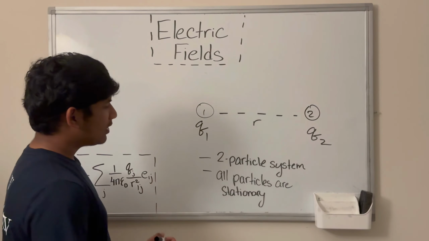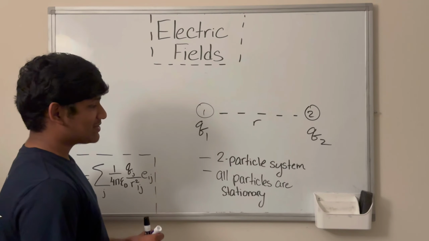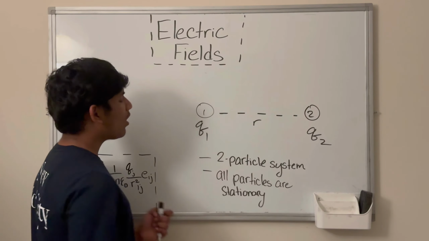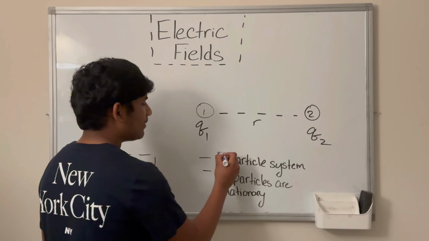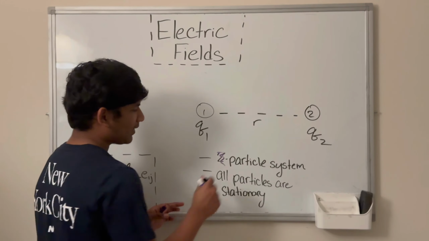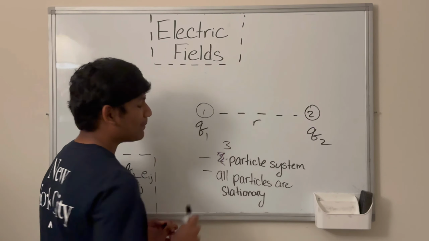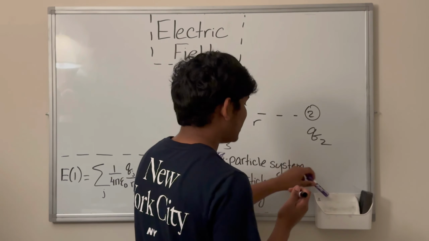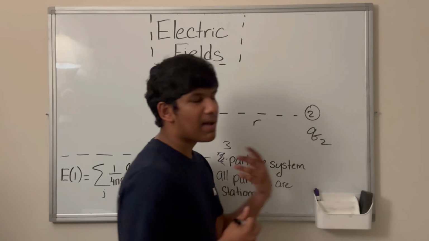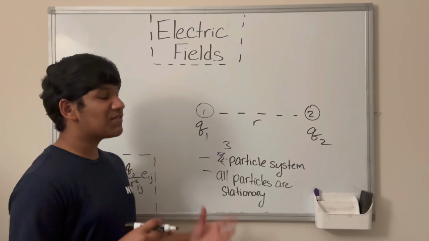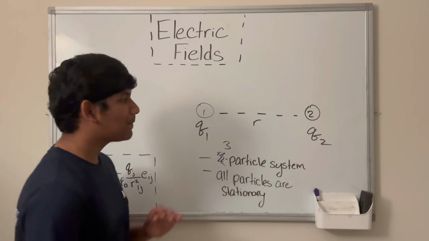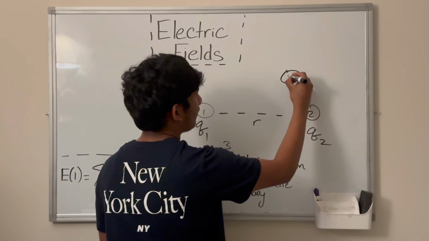Okay, so let's alter one of these conditions. So let's keep this condition in place, that all particles are stationary. But let's remove this 2, and let's consider a 3-particle system. Now the question is, can we do that? Can we use the existing mathematics, the existing observations, the existing discoveries that we have to describe a 3-particle system? Well, let's find out.